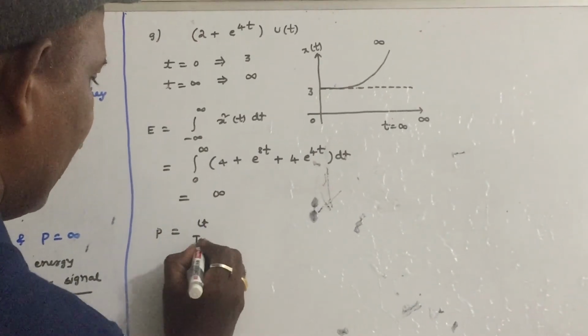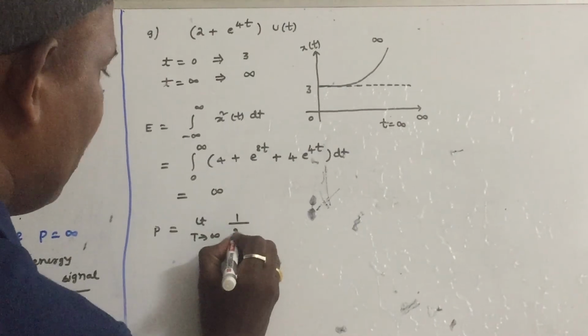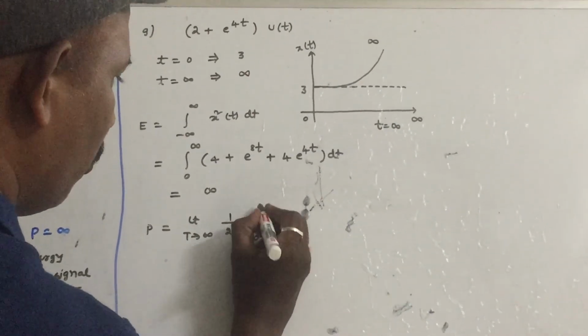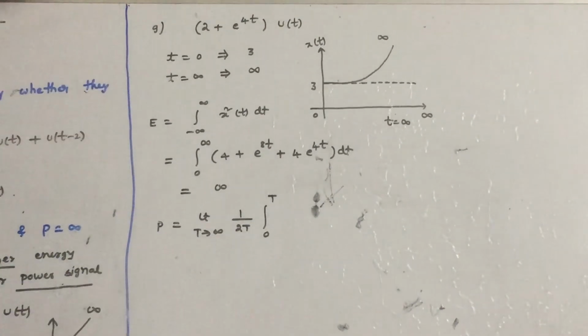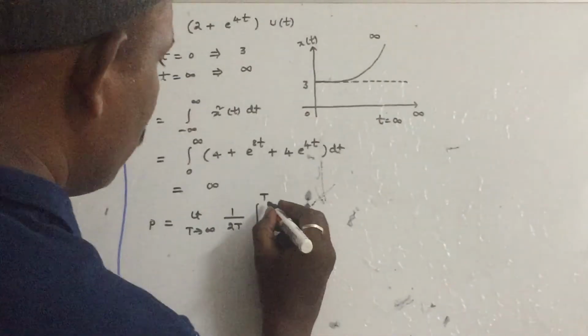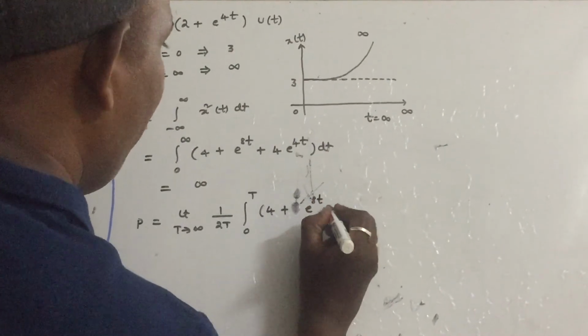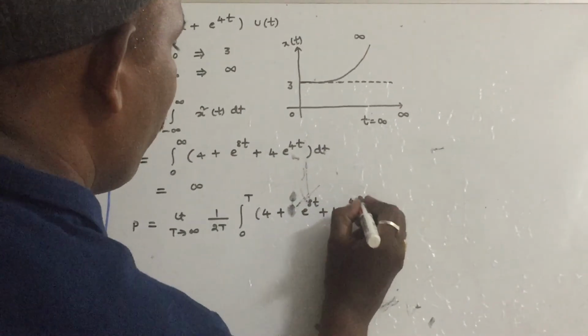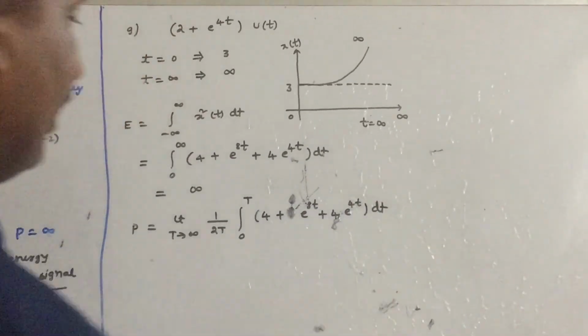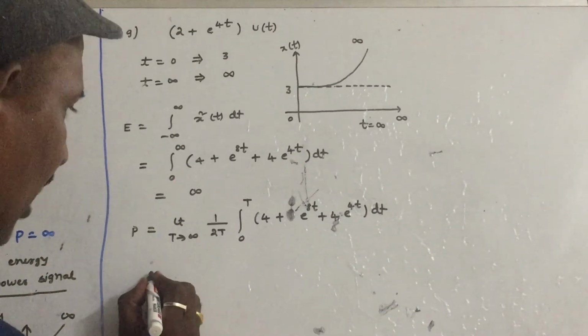So for power, limit T tends to infinity, 1 by 2T. The signal exists from 0, because the signal starts from 0. So x square is 4 plus e power 8t plus 4 into e power 4t, dt.